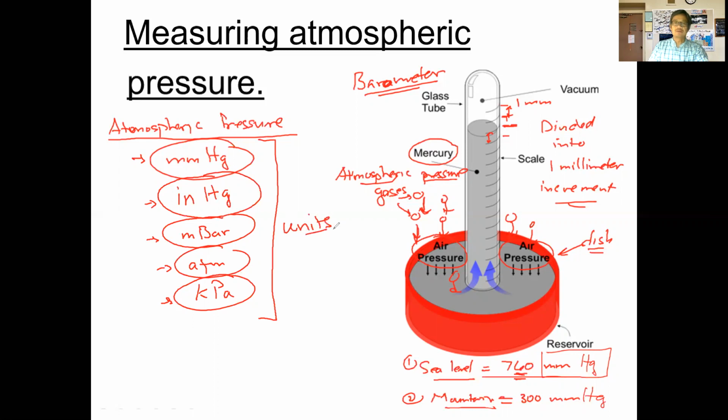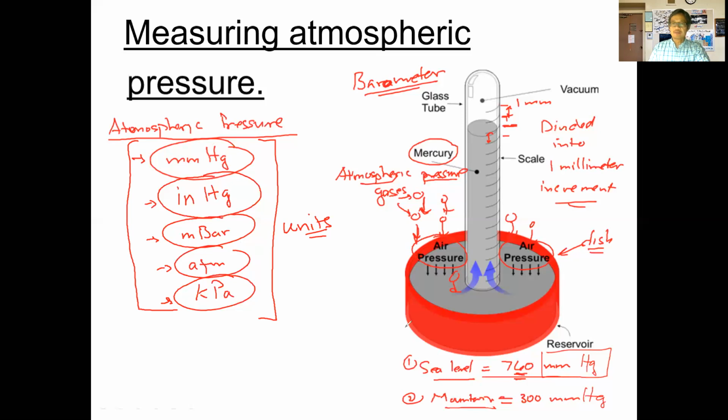There are many other units of pressure that we use. And so whenever you see any of these units here, you're going to realize that particular measurement is a measurement of pressure. And so here, not just atmospheric pressure, but pressure as well. So these are some examples of units of pressure that we use here in science, that you'll see. Okay, all right.